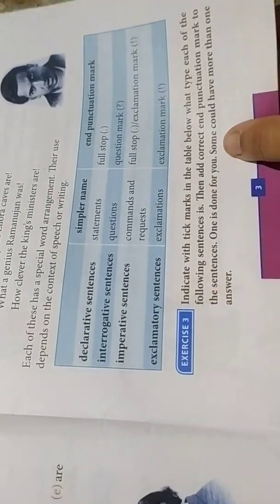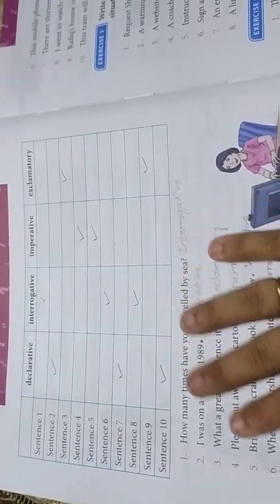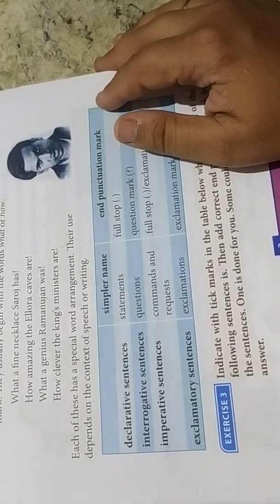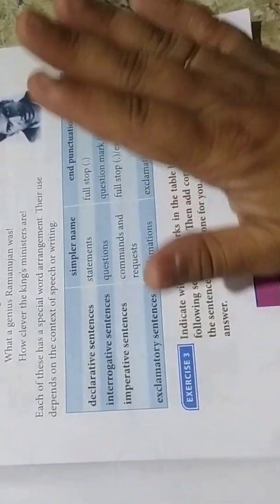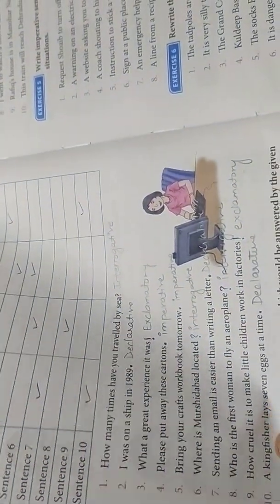So I hope you have understood the types of sentences, that is declarative, interrogative, imperative and exclamatory, and have also understood exercise 3. Your homework today is to complete exercise 3 in your textbook along with this table. Right now, those who have not collected their books can write this in your notebook. So I hope this is clear to you all.